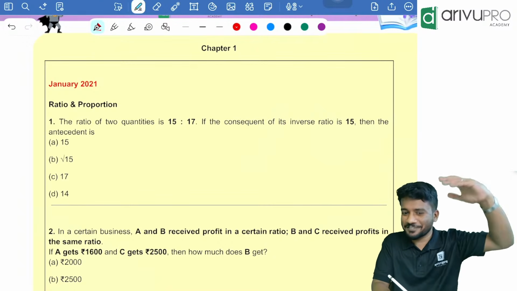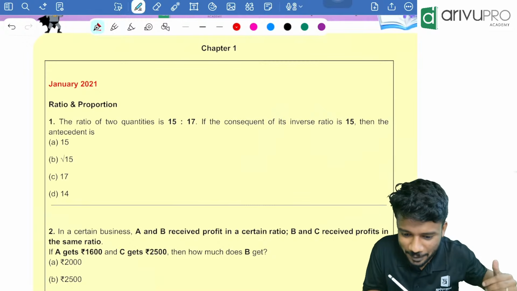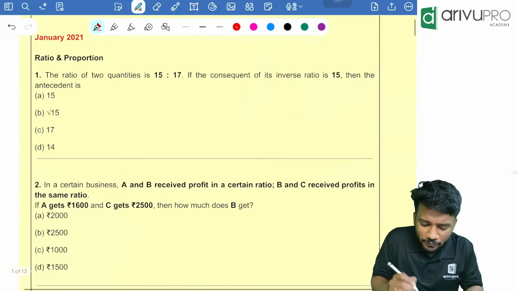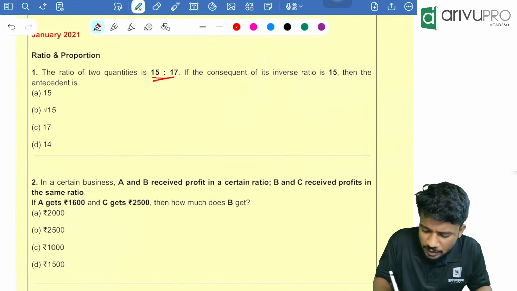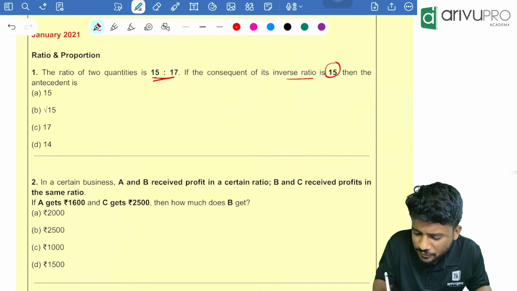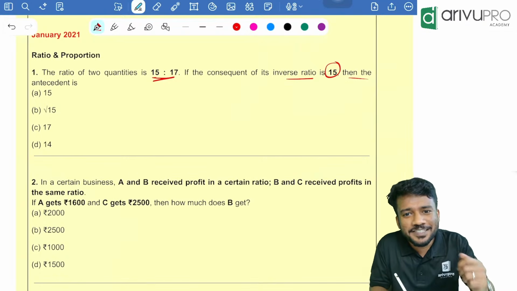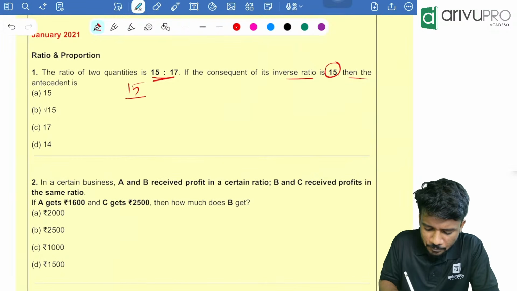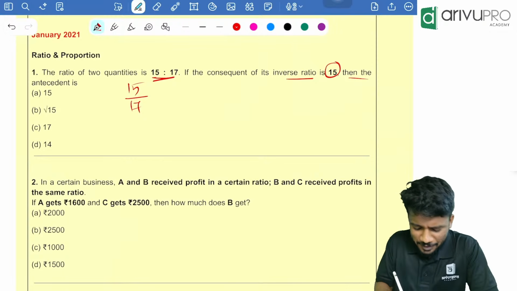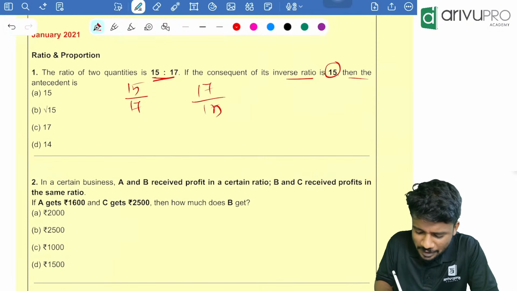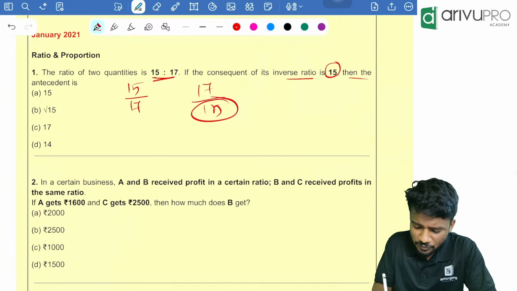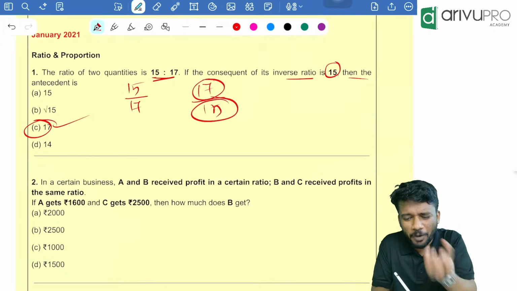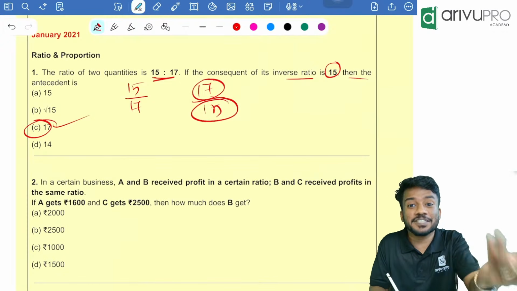Yes, let's start. We'll go one by one. Now, ratio proportion. First question. The ratio of two quantities is 15:17. The consequent of its inverse is 15. Then the antecedent is how much is the question. People, look here. What is an inverse? This is the ratio. Now, what is the inverse of the ratio? 17 divided by 15. The consequent of the inverse is 15. Then the antecedent is what? 17. It's a direct question which is there just to give you marks.